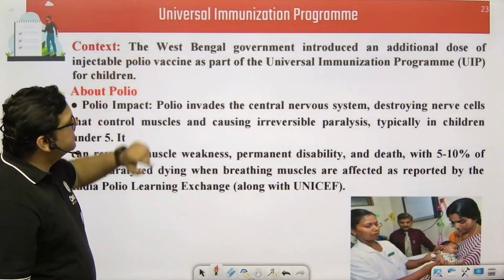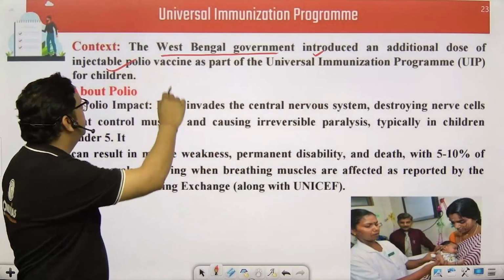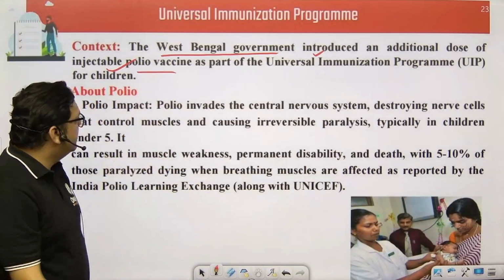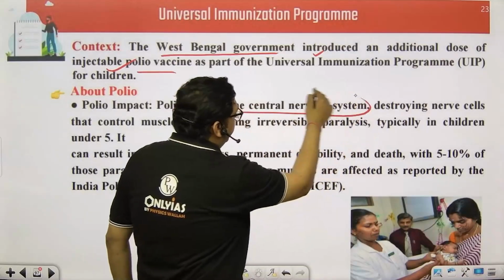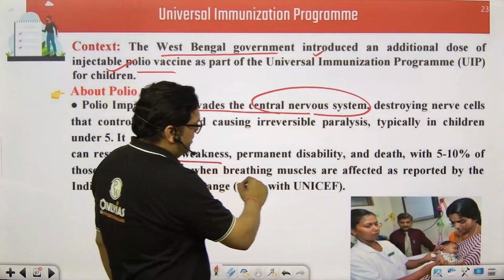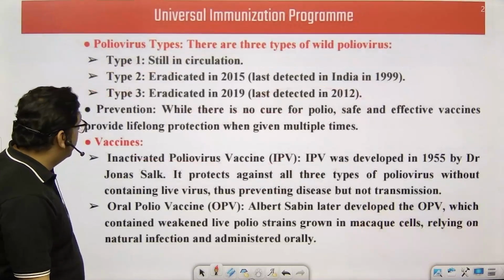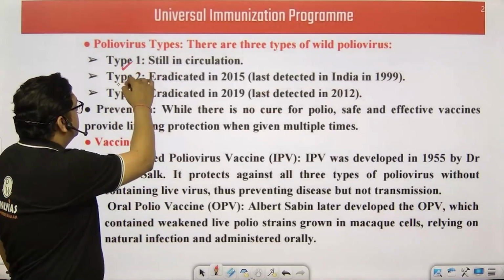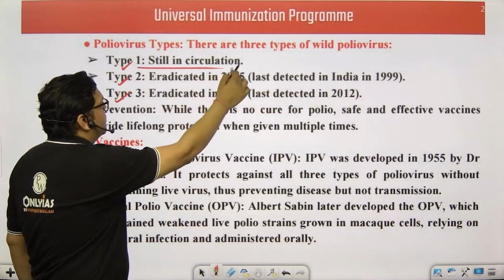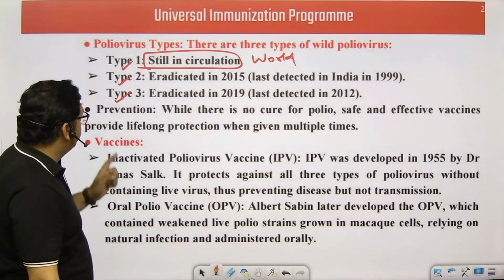The next topic is the Universal Immunization Program. The West Bengal government has introduced an additional dose of injectable polio vaccine. Polio has already been eradicated from our country, and it affects the central nervous system. You must know this. It causes muscle weakness, disability and even death in children. There are 3 types of polio. All 3 are eliminated, and polio type 1 still exists in circulation in the world, particularly in Afghanistan and Pakistan.